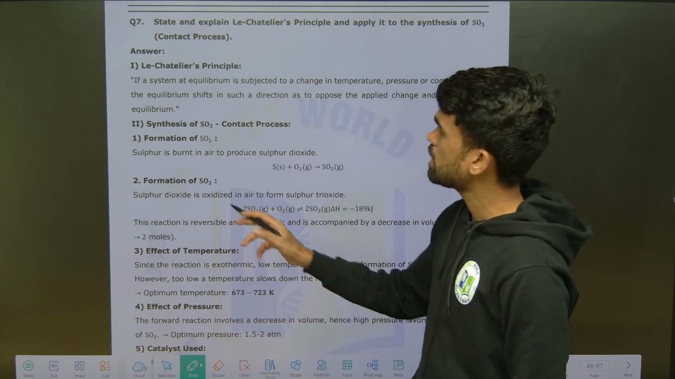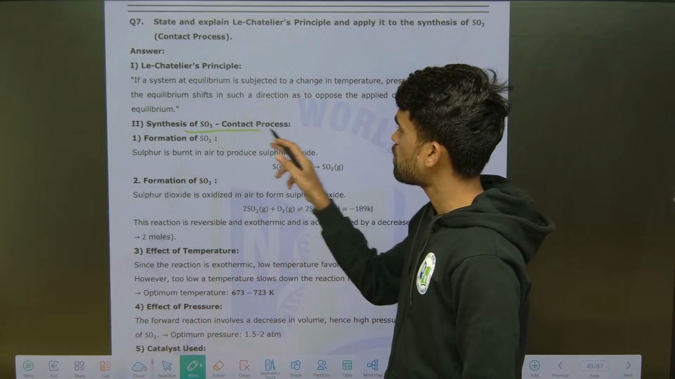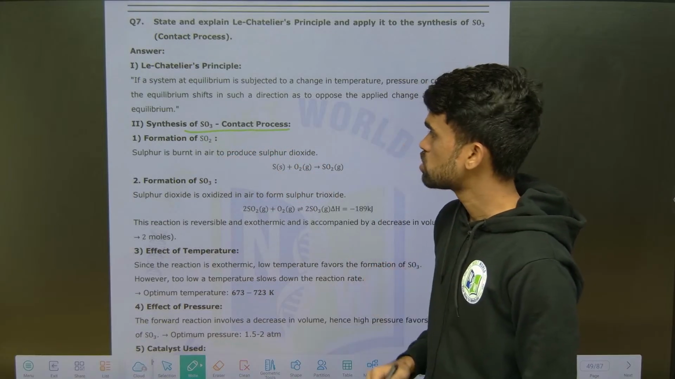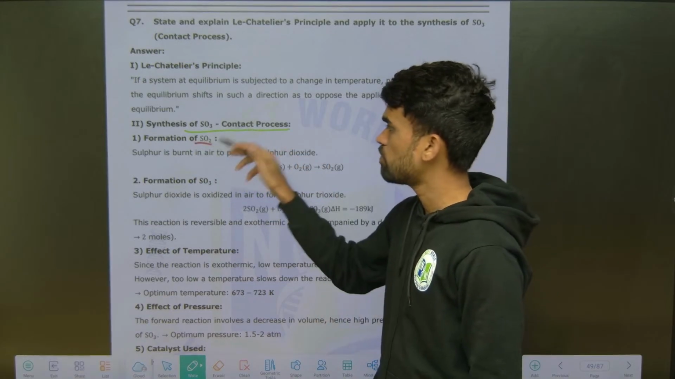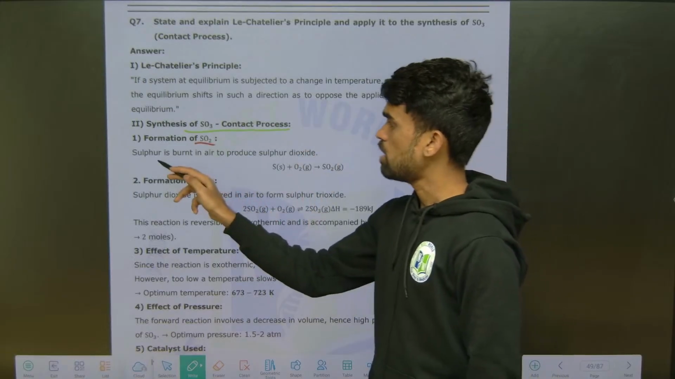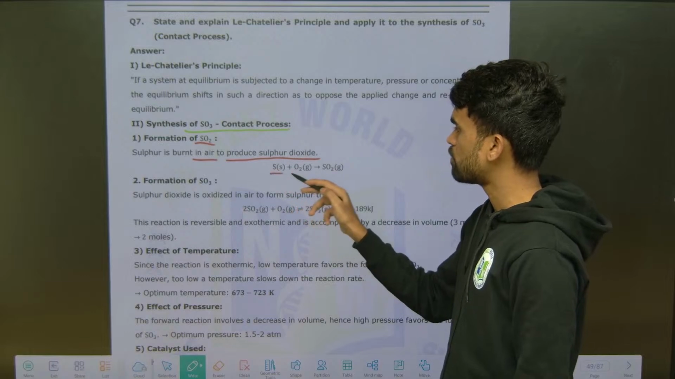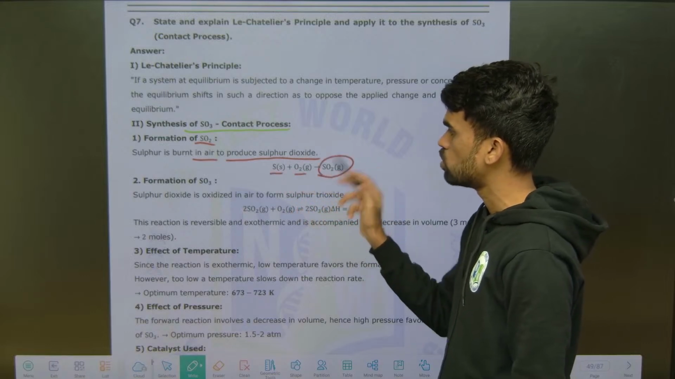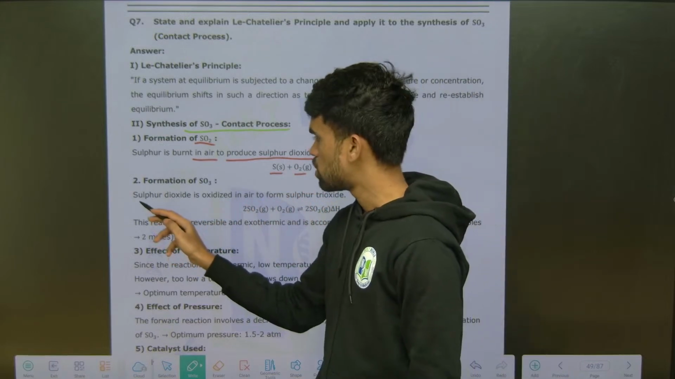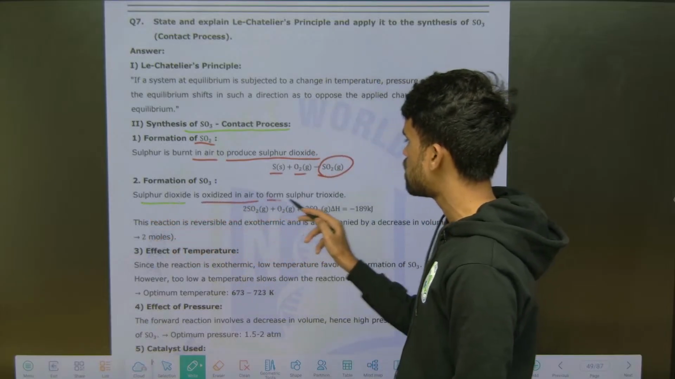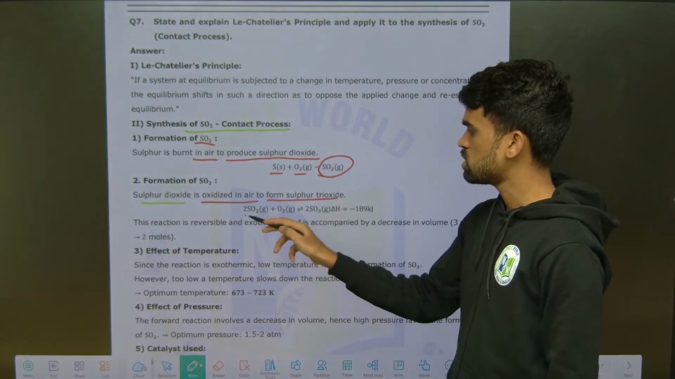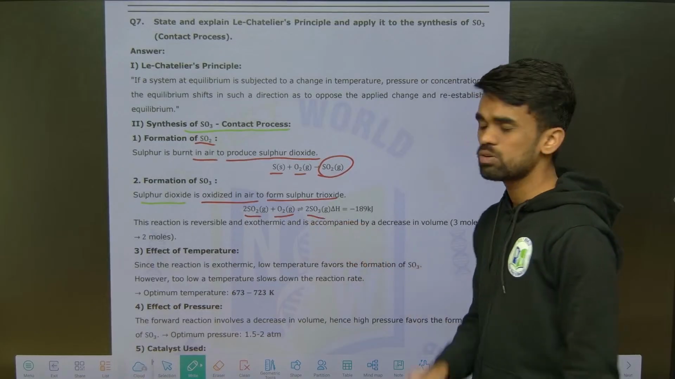Okay, so now look here, production or synthesis of SO3 by Contact process. What they are saying here is formation of SO2 first. Sulfur is burned in air to produce sulfur dioxide, so you treat sulfur with oxygen so that it gives SO2. After formation of SO2, the sulfur dioxide is oxidized in air to form sulfur trioxide. So SO2 is treated with O2, that gives SO3.